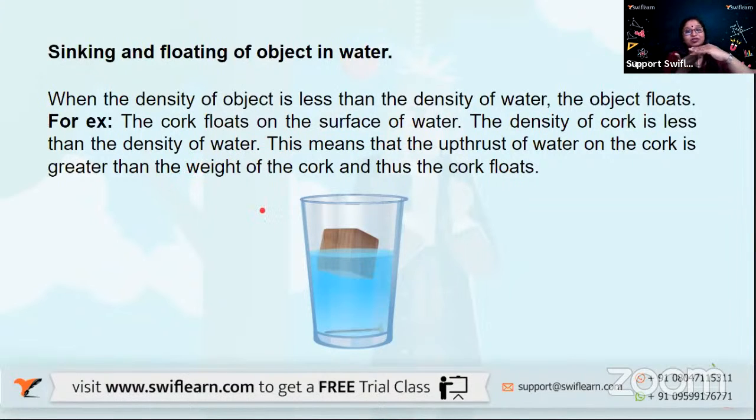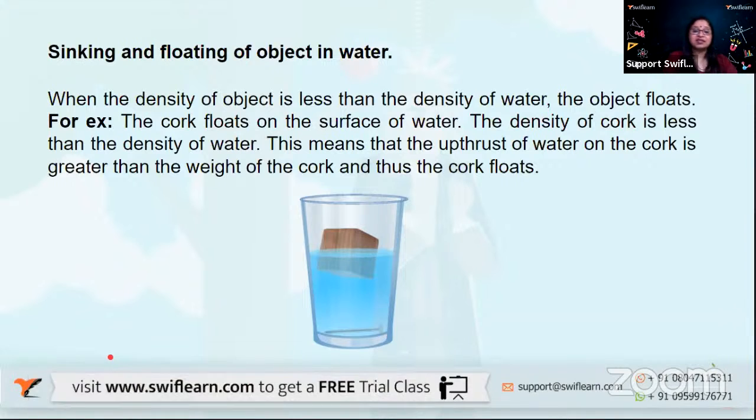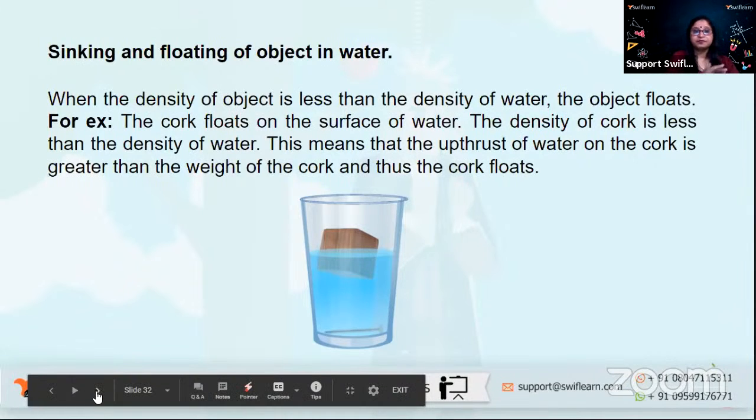So the upthrust of water on the cork is greater than the actual weight of the cork. So the cork will float, because you can see water is exerting upward pressure. The buoyant force is going to be more because the density of that particular object, that is cork, is less than that of water.